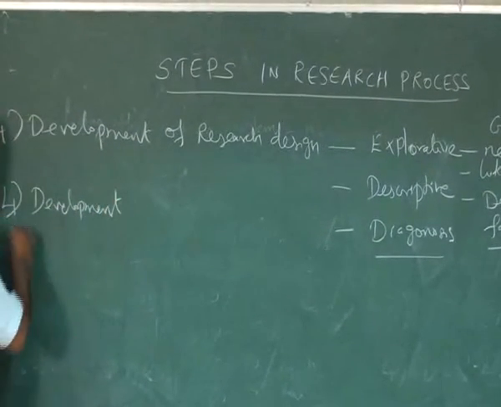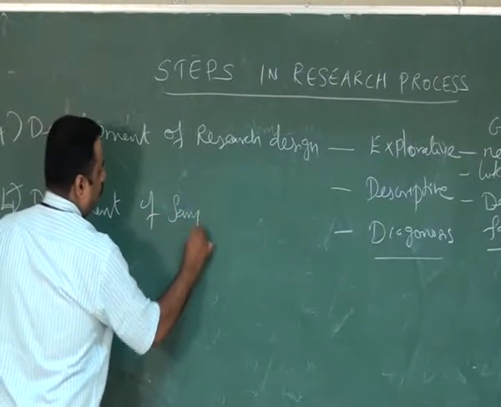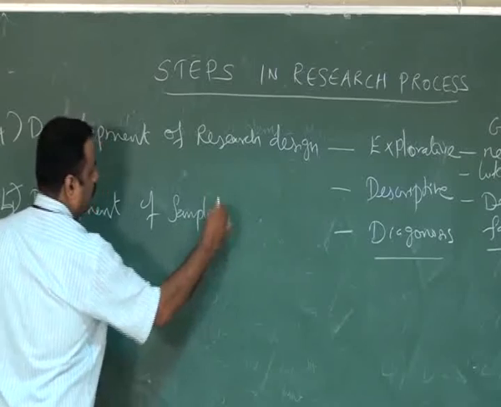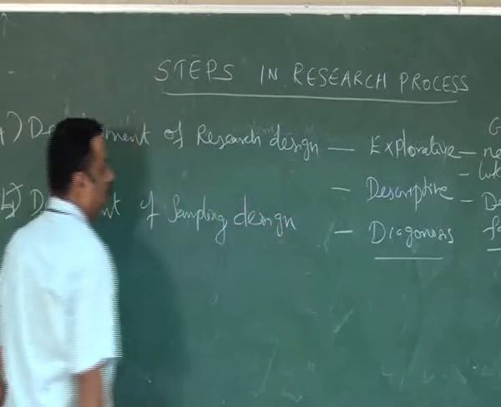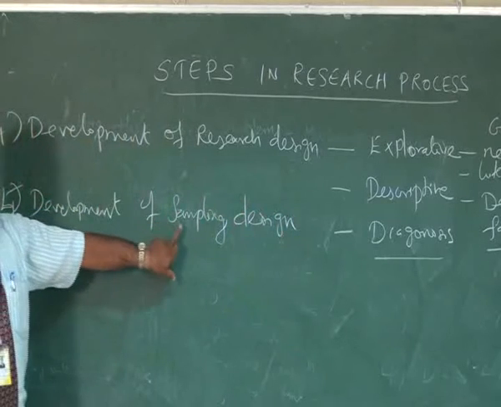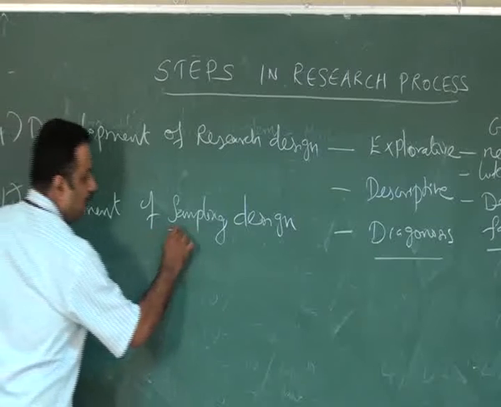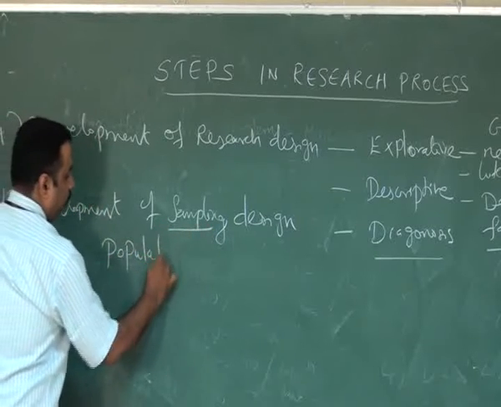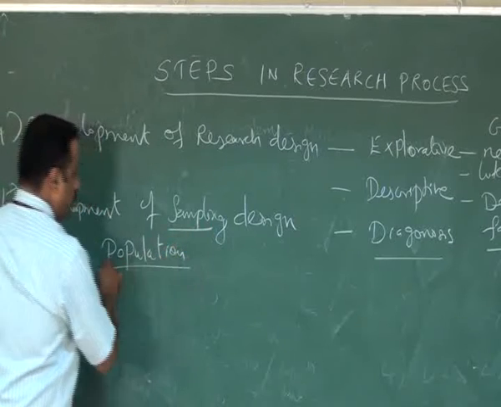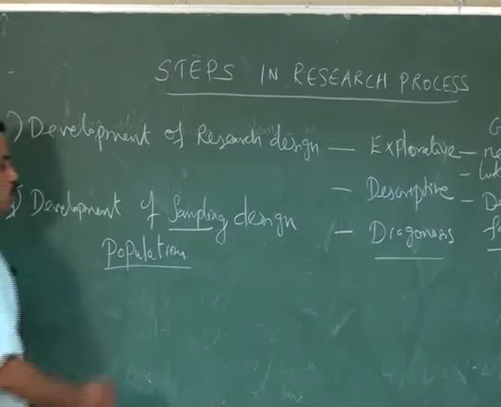The fifth stage is development of sampling design. So the fifth stage is talking about development of sampling design. Before entering into sampling, we must know what is called population. So what is population? Population means universe.